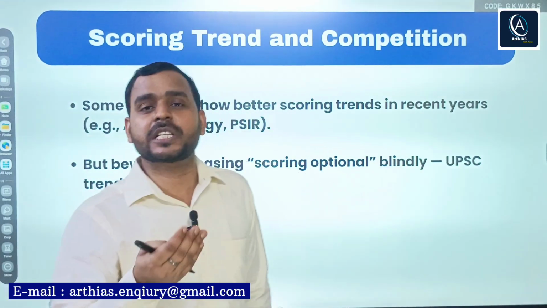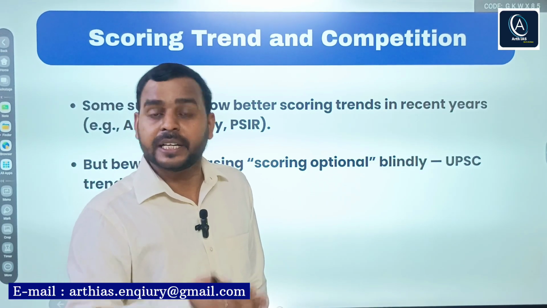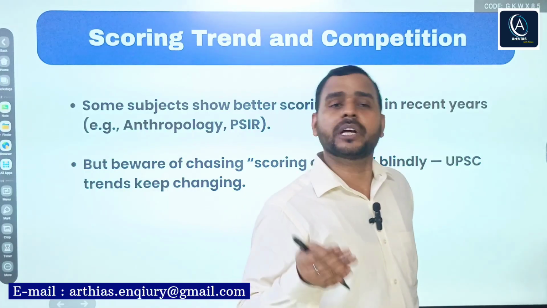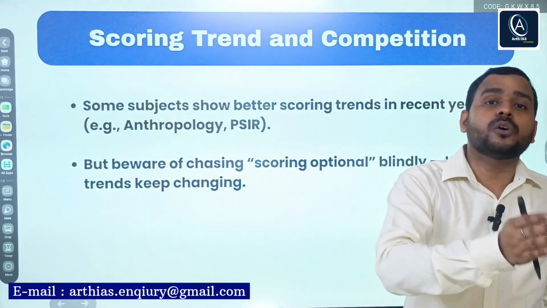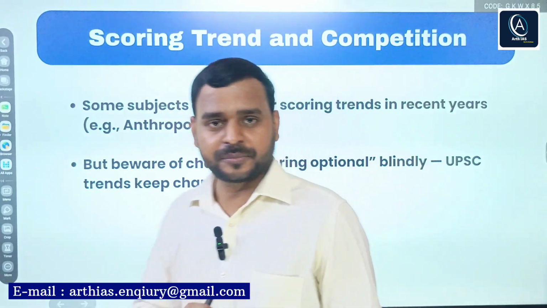Apart from that, other choices are sociology, anthropology, history also, and some students from technical or medical background have opted for their own academic subject.